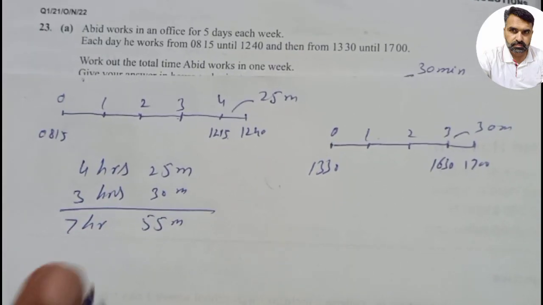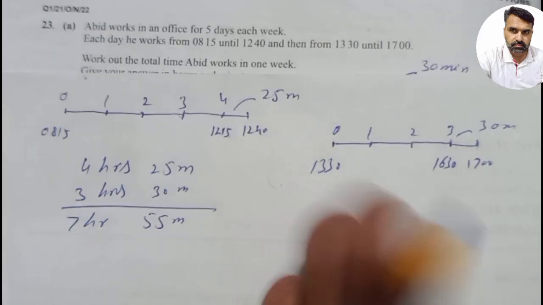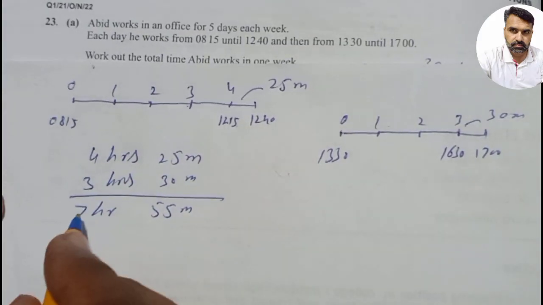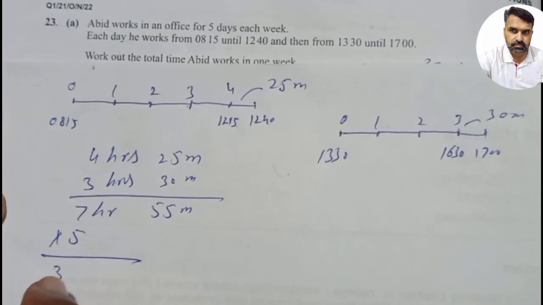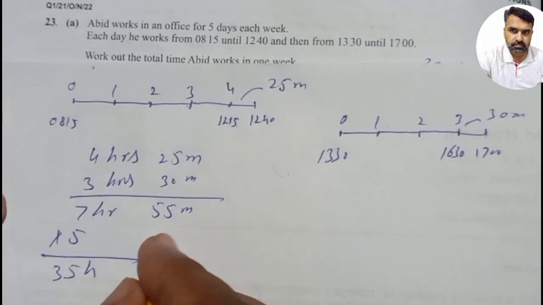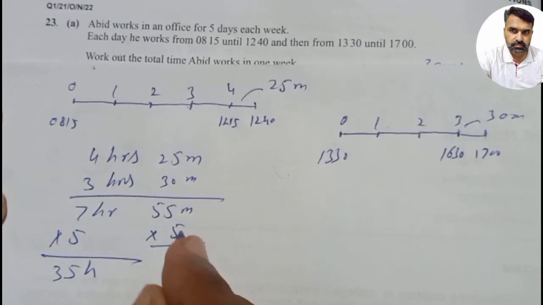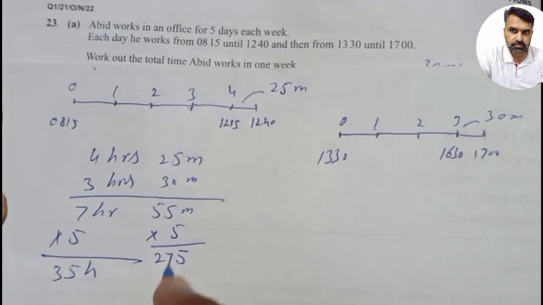Now we will multiply 7 hours and 55 minutes by 5 to get the total time per week. When we multiply hours by 5, it will become 35 hours, and when we multiply 55 by 5, 5 5s are 25, 2 carry, 5 5s are 25, or 27.